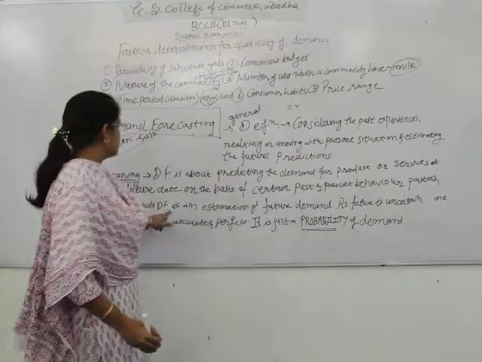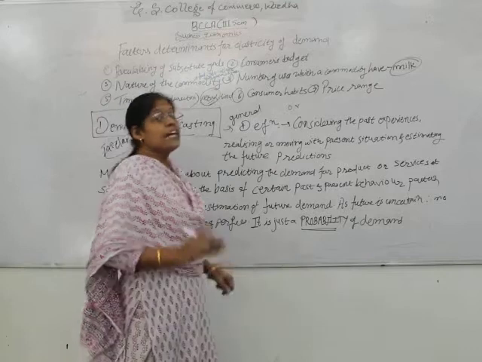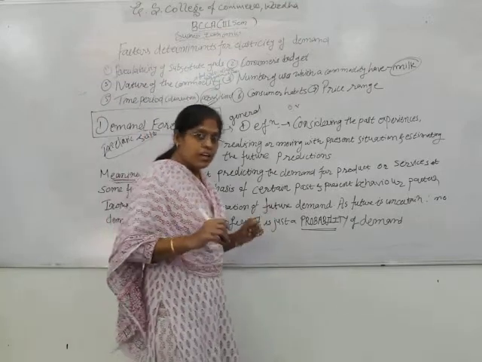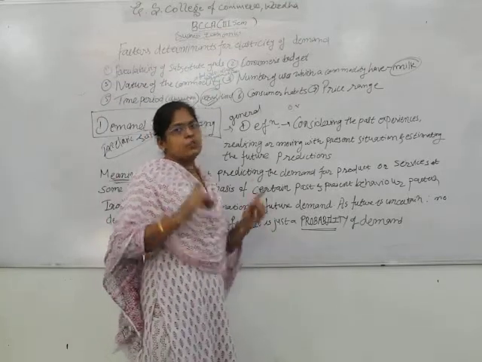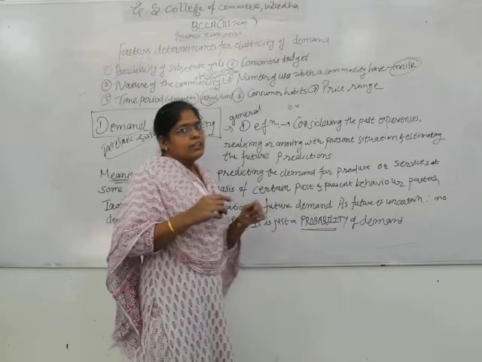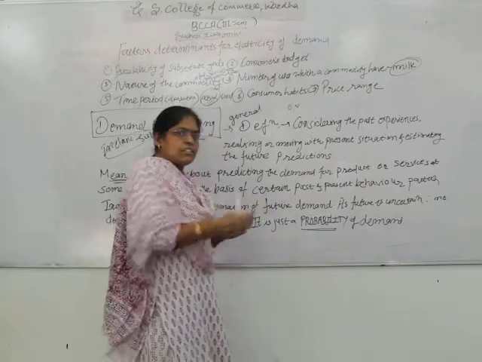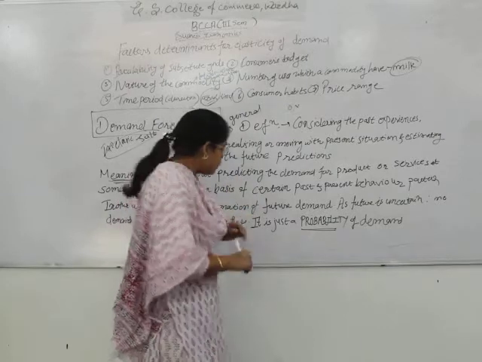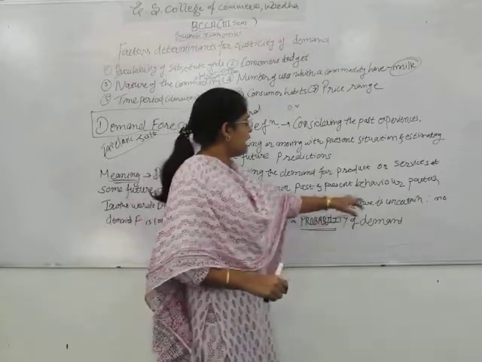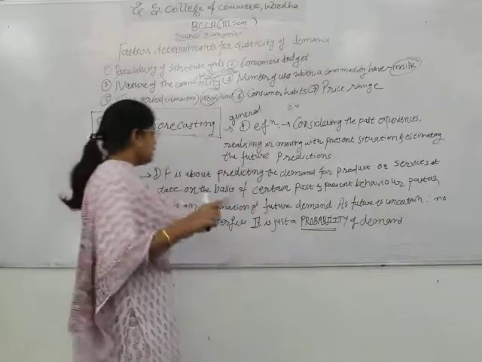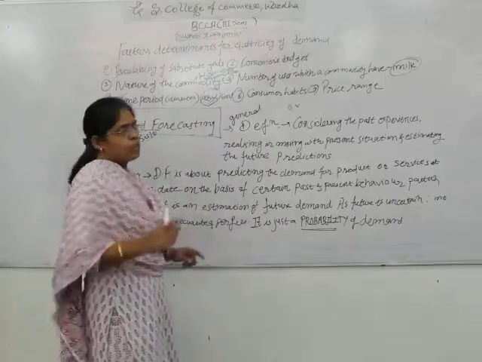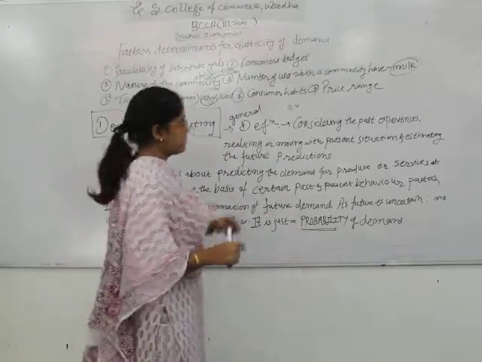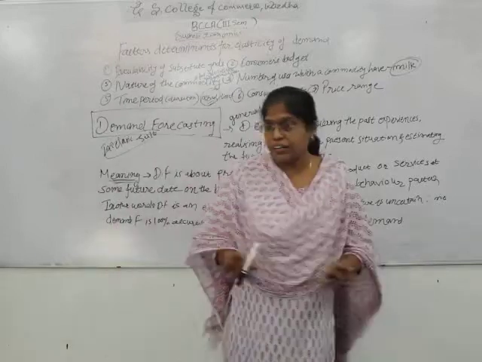In other words, demand forecasting is an estimation of future demand. It is estimation, it is prediction, forecasting the rates of the product, deciding future demand in advance. As the future is uncertain, therefore no demand forecasting is 100% accurate and perfect.